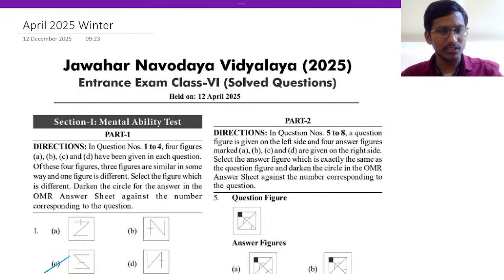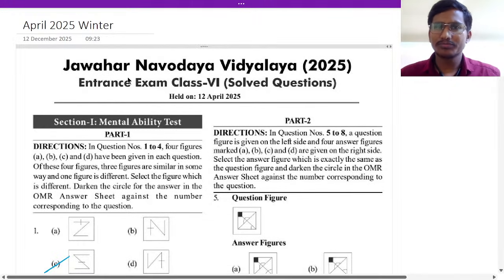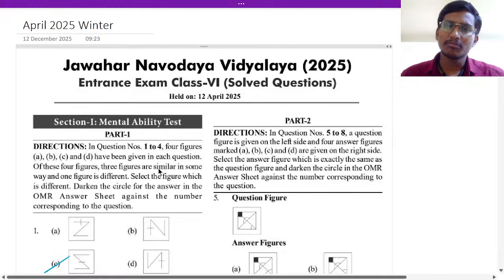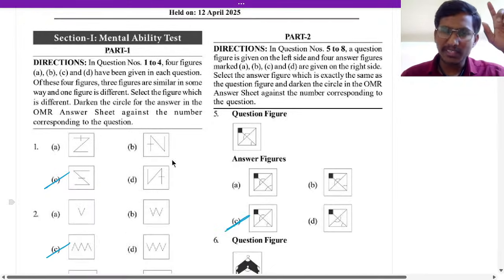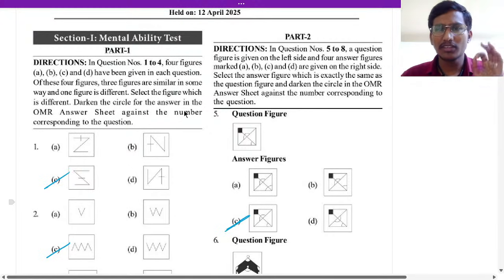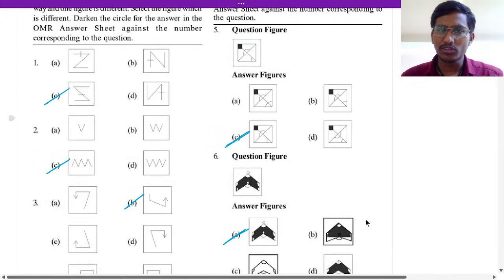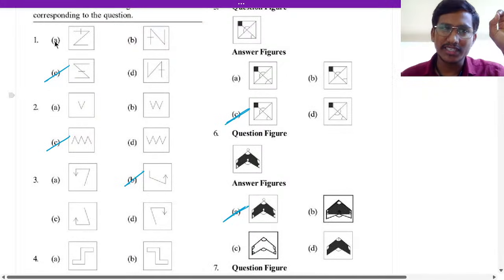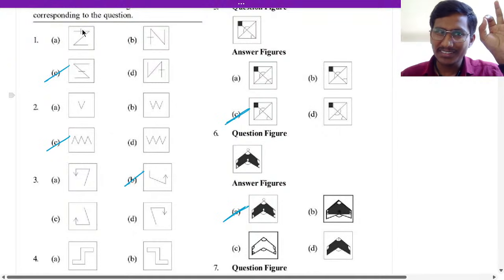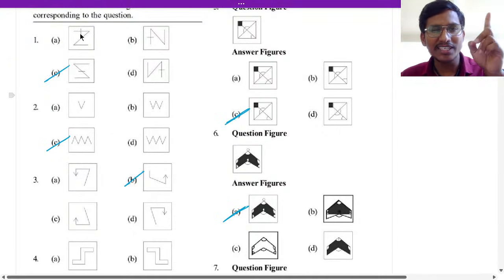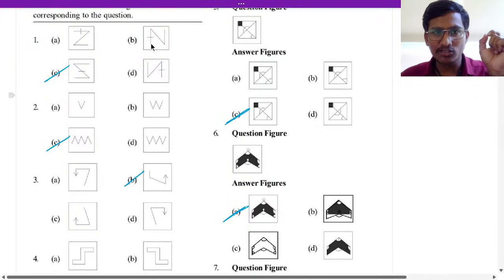So for the first Jawahar Navodaya Vidyalaya part 1, in the mental ability section, first will be odd one out. So we'll see the odd one out answers here. In the first one, the line cutting is part of the end. Here also end, here also end. It is in the middle. So that is why C is the answer.